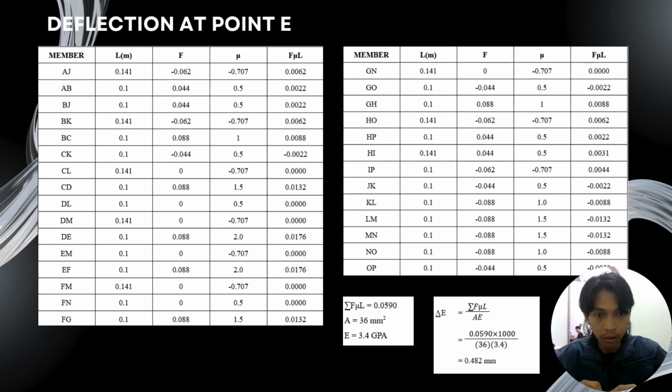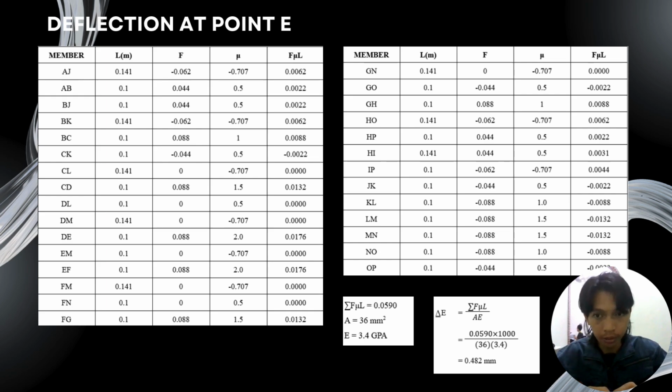To find the deflection, we use the formula sum of actual force times virtual force times length over AE, where the A for our bridge is 36 millimeter square and E will be 3.4 GPa.